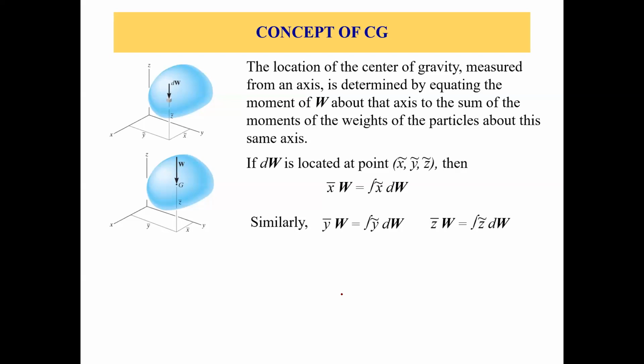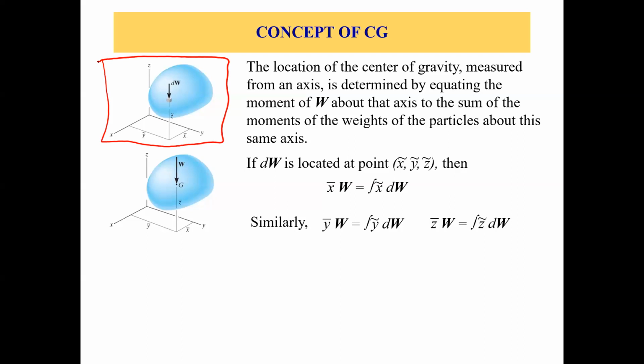Now let's look at the top figure again. We have a rigid body shown in blue, and it consists of an infinite number of particles, as we discussed before, and every particle has a weight of dW, right? Now one more thing, because we are going for the location.